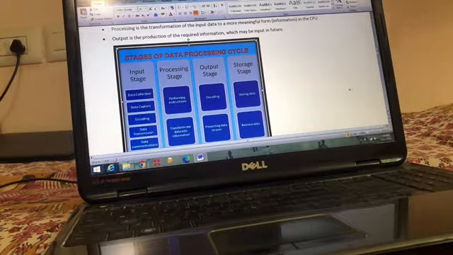So let us understand, from the perspective of computer processing, what types of processing exist in the world. Just see this diagram, let me zoom it.